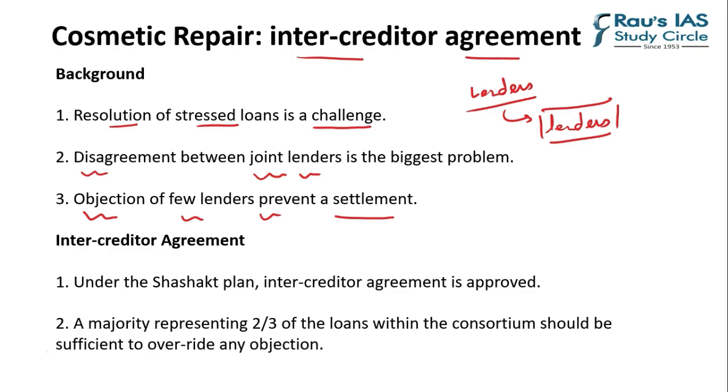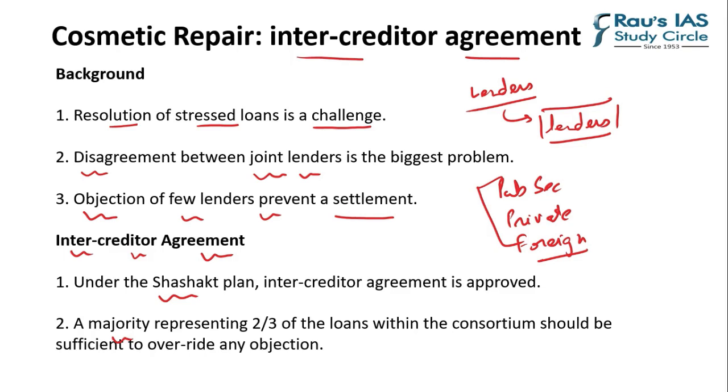Now, keeping this in mind, the inter-creditor agreement was brought into the picture under the Shashakt plan. Once this inter-creditor agreement is signed by a group of banks, which includes the public sector banks, the private sector banks and the foreign banks, it becomes an easy task to sell the troubled asset. How?